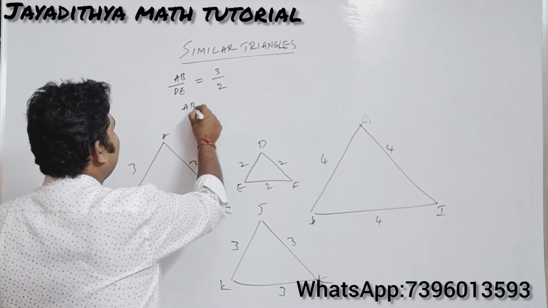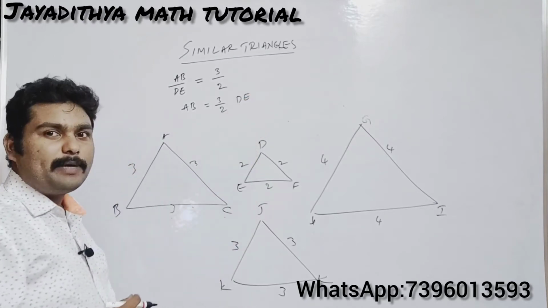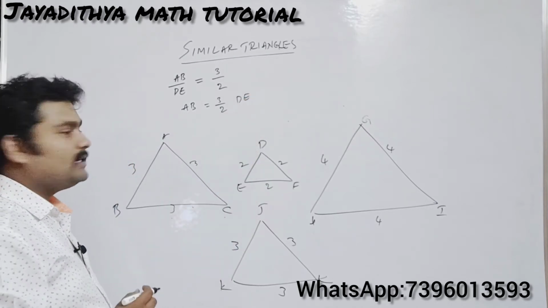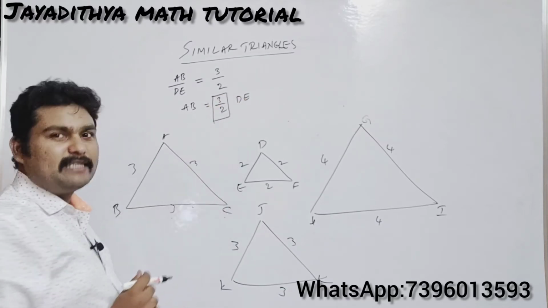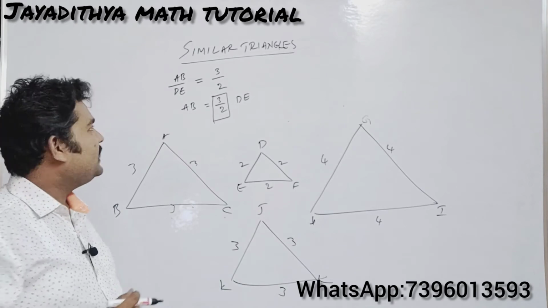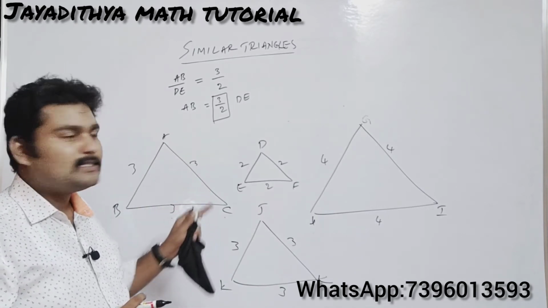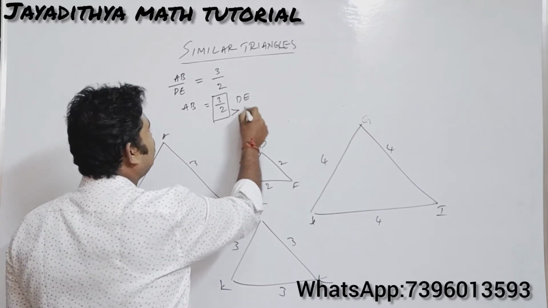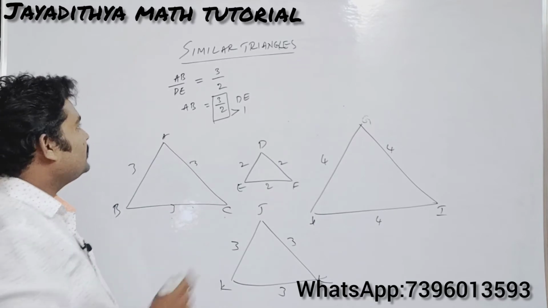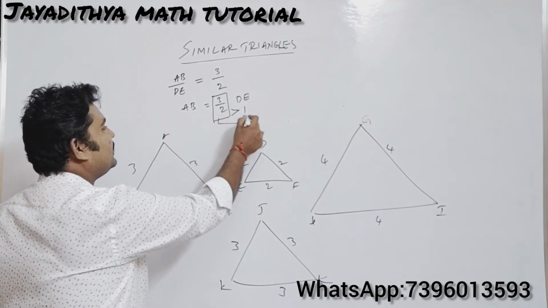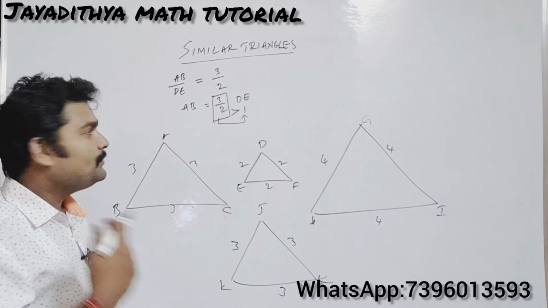See here, AB is equal to 3 by 2 of DE. Clear? So the scale factor here is 3 by 2. If the scale factor is 3 by 2, that is an improper fraction and its value will be greater than 1. For your clear understanding, I have written like this. So if the scale factor is greater than 1, then you will get an enlarged figure.